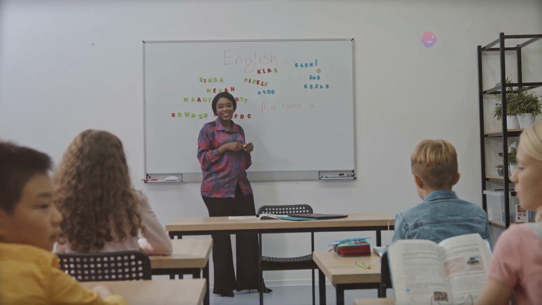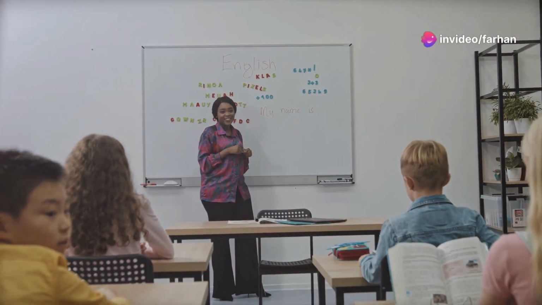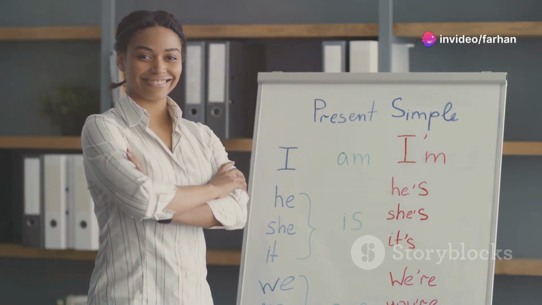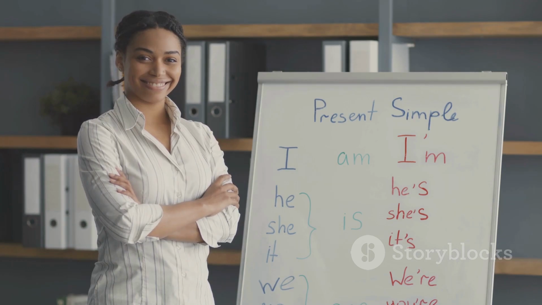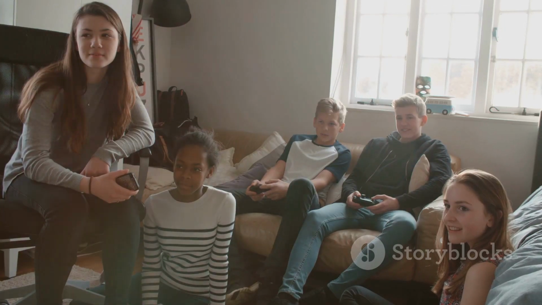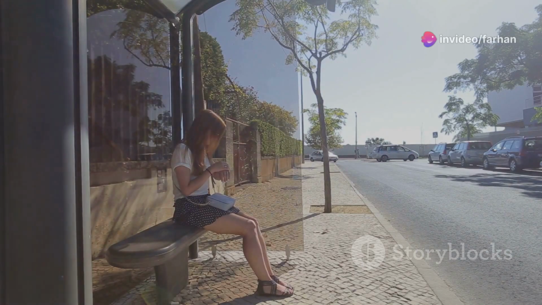Section 8. Present perfect continuous tense, structure and usage. Structure: subject plus have or has plus been plus verb in the present participle form plus object. Examples: I've been studying English for 3 years. They have been playing video games all day. She has been waiting for the bus for an hour.